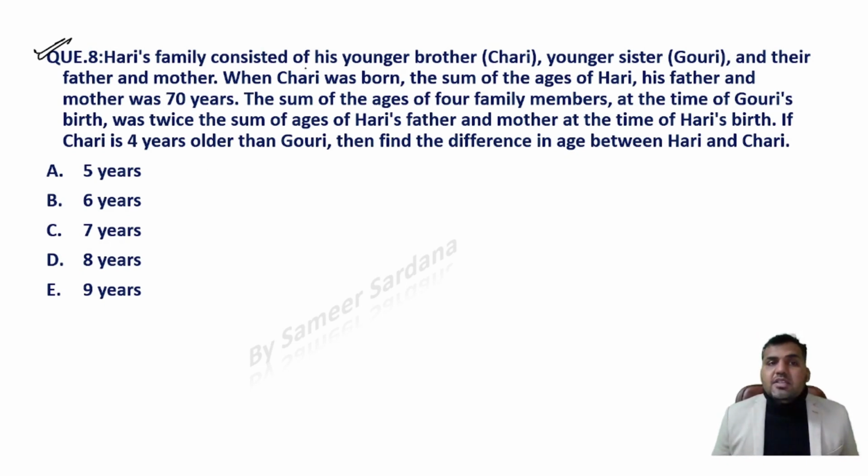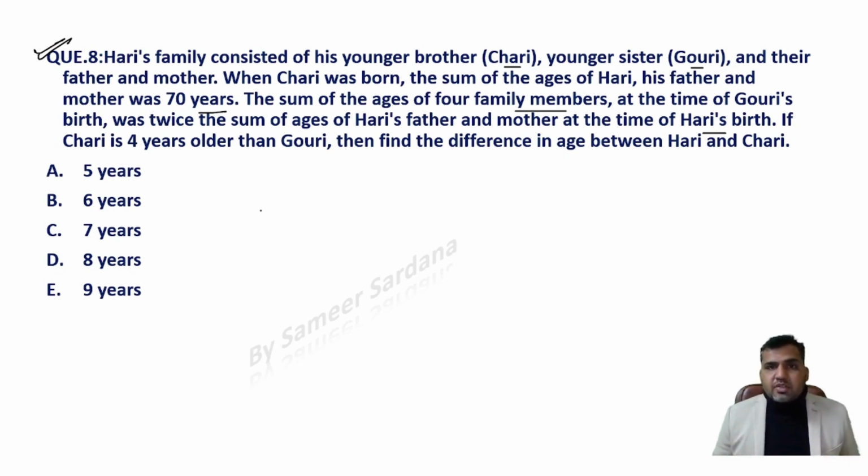Hari's family consisted of his younger brother Cherry, younger sister Gauri, and their father and mother. When Cherry was born, the sum of the ages of Harry and his father and mother was 70 years. The sum of the ages of the 4 family members at the time of Gauri's birth was twice the sum of the ages of Harry's father and mother at the time of Harry's birth. Very complex statement to interpret.